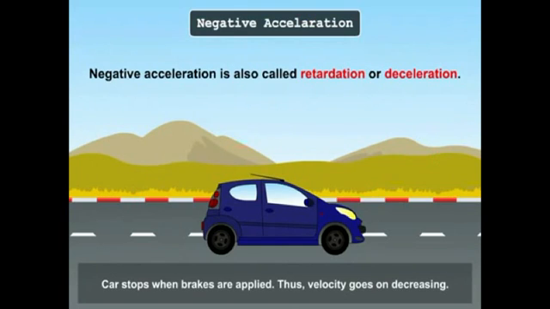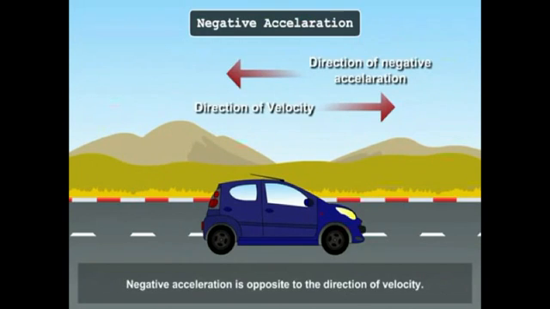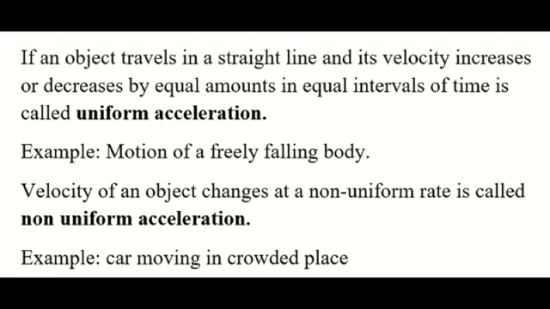Now we'll see what is uniform acceleration and what is non-uniform acceleration. If an object travels in a straight line and its velocity increases or decreases by equal amounts in equal intervals of time, it is called uniform acceleration. For example, motion of a freely falling body. Secondly, if velocity of an object changes at a non-uniform rate, it is called non-uniform acceleration. For example, a car moving in a crowded place.